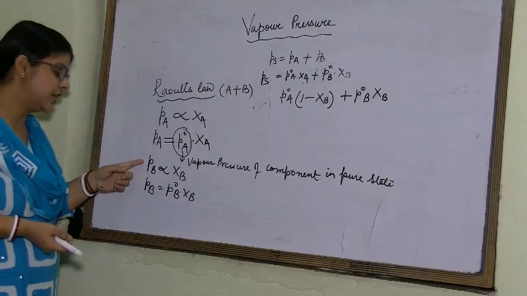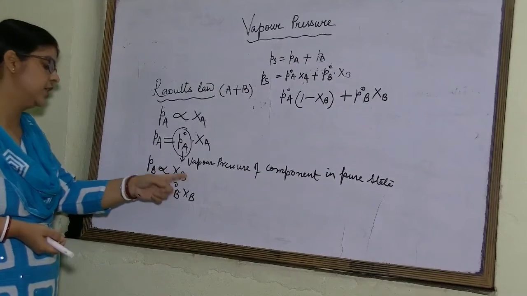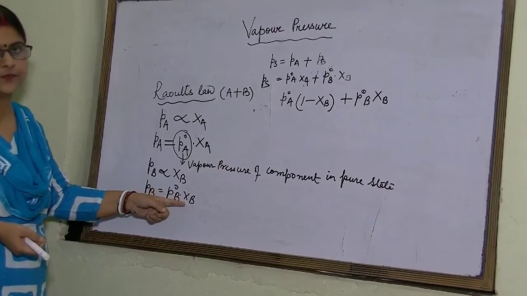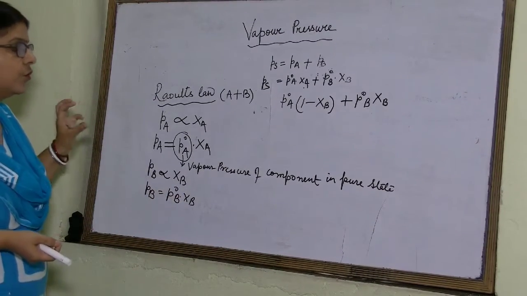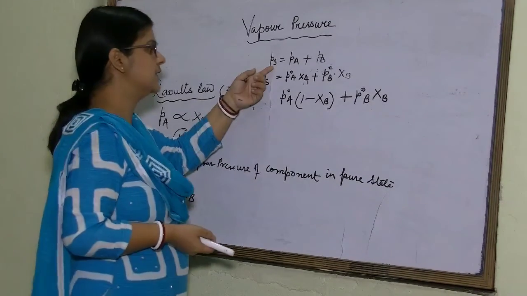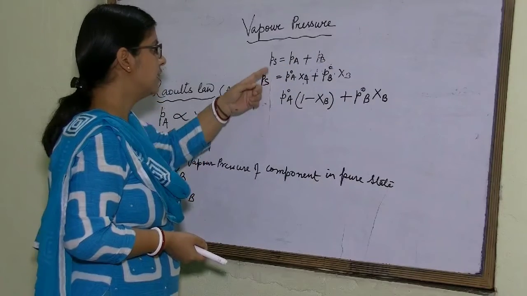For component B, similarly we are writing PB is directly proportional to XB. So PB will be equal to P naught B into XB. So for total vapor pressure of the solution, we can calculate PS is equal to PA plus PB. Now, what is the value of PA?